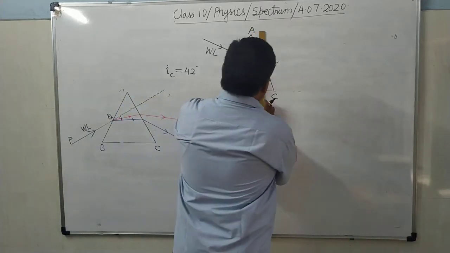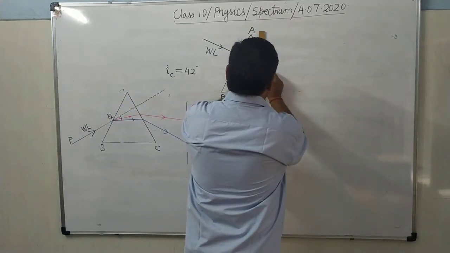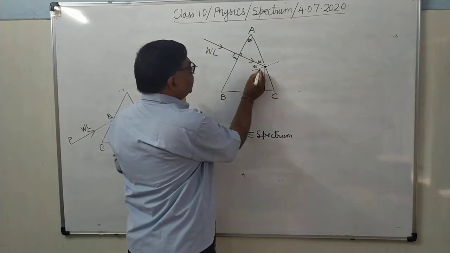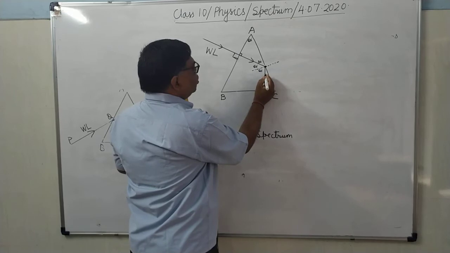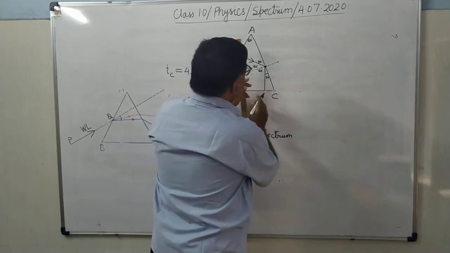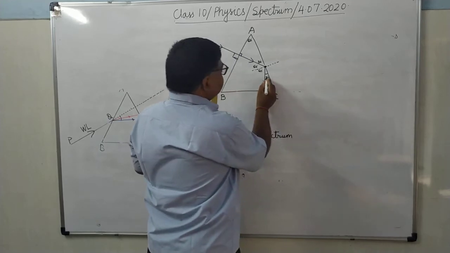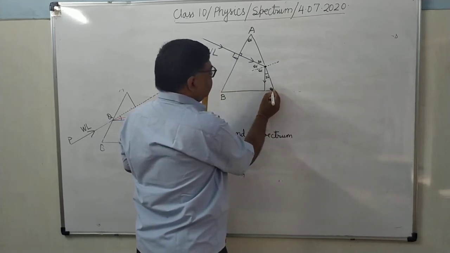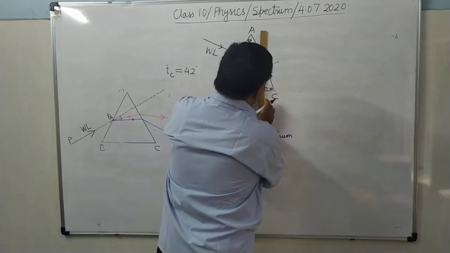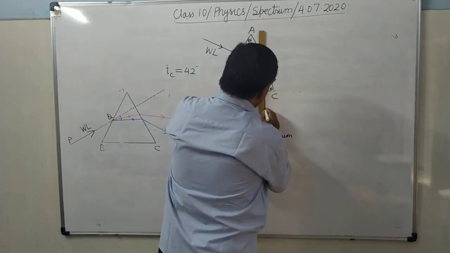Means the reflected ray will go making what angle from the normal? The reflected ray will go making a 60 degree angle from the normal. So this is 30 degrees. It's clear. Now it is passing here. This is 30, this one is 60, so what will be this angle? 90. Therefore, it will pass undeviated.